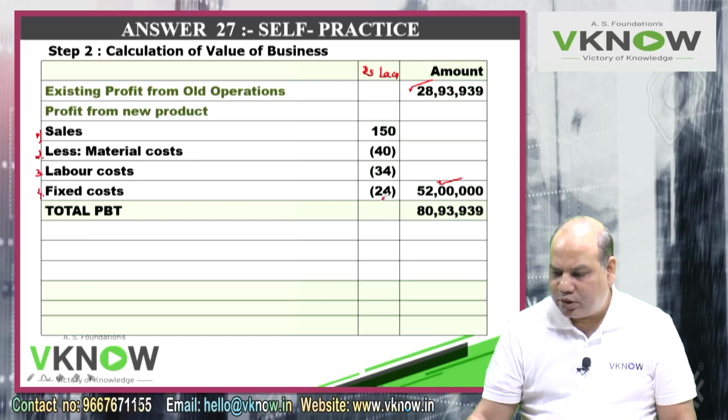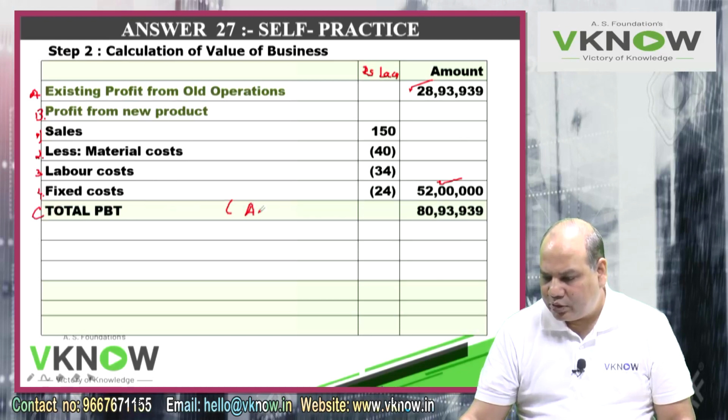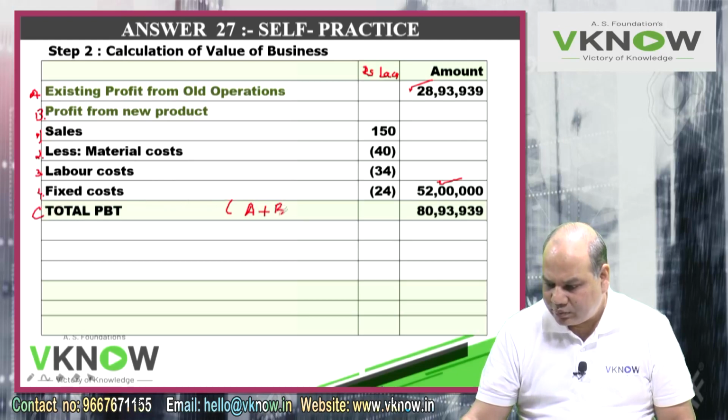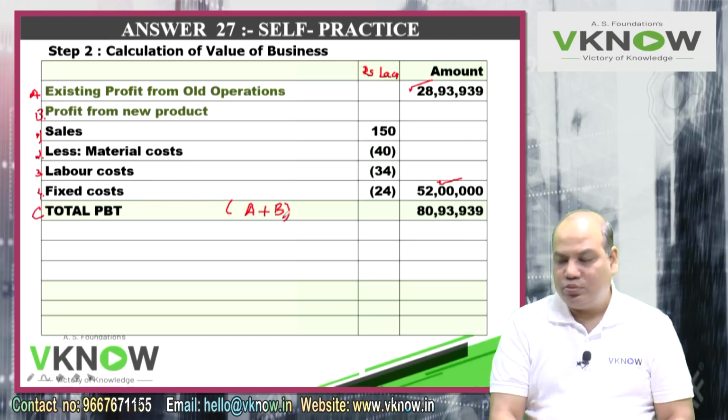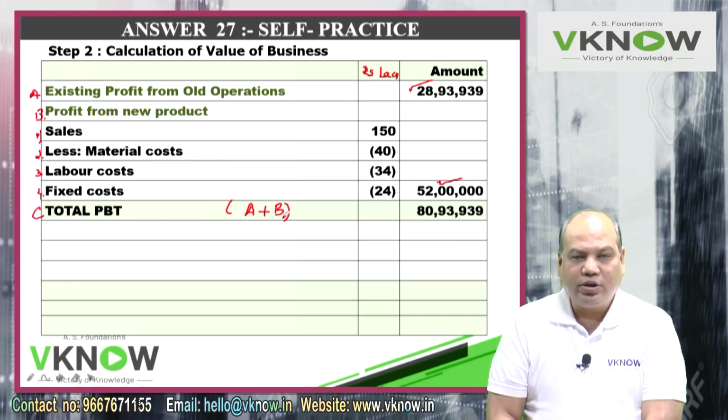So the next point will be C. This was A, this was B, this is C. Total PBT is A plus B, old plus new: 80,93,939. Check the answer. So far so good.